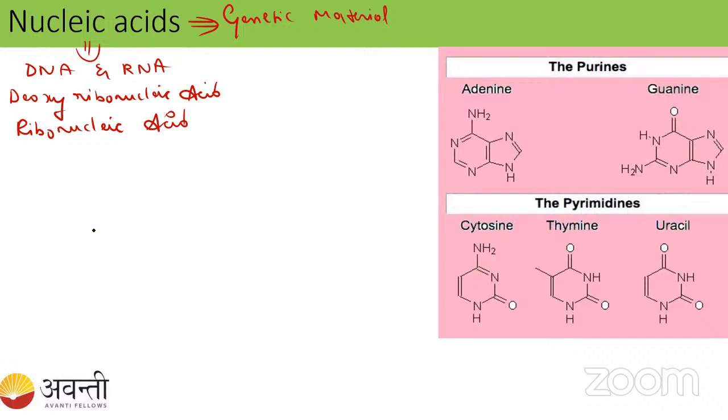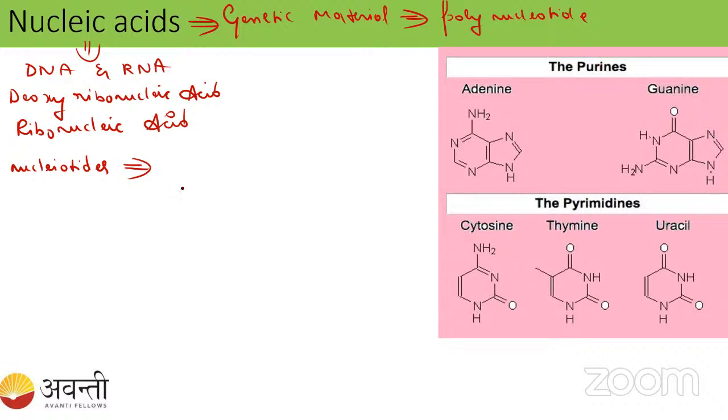So let us talk about this. Whenever we are talking about the nucleotide chain, we'll call it a polynucleotide. What do you mean by polynucleotide? It is made up of nucleotide chains. See here, it is made up of nucleotides. If you take the protein, the single protein is made up of amino acids. Like this, the nucleic acid, either DNA or RNA, is made up of the nucleotides, right?